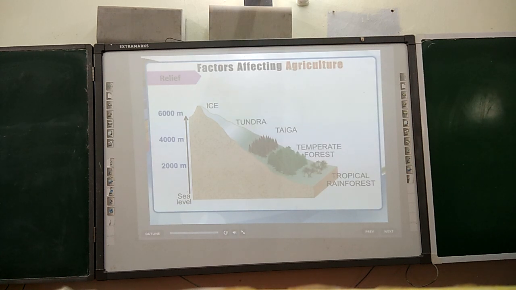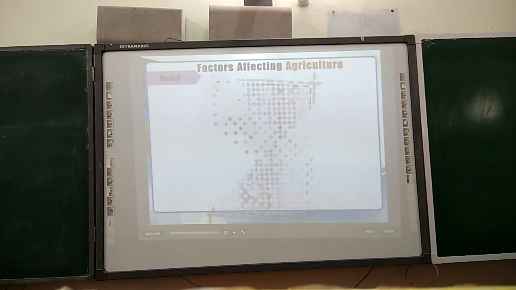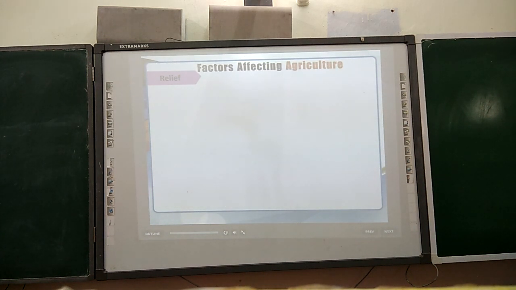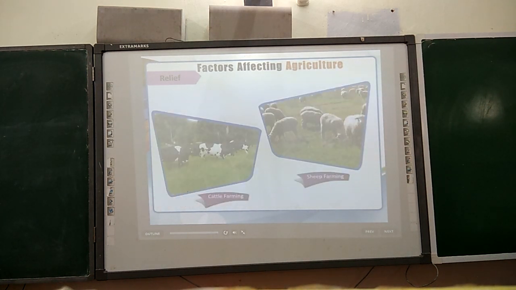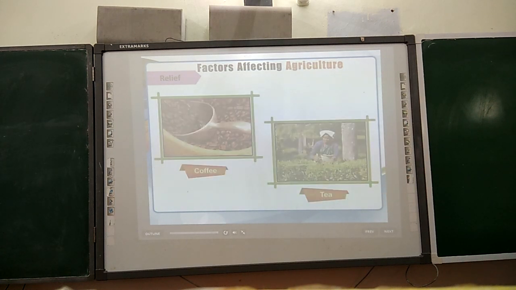The relief of the land is a very important factor in determining the type of agricultural activity that can take place on it. Lowlands, such as floodplains, are usually best for crops as it is easy to use machinery. Steep slopes are more likely to be used for sheep and cattle farming, whereas hilly slopes are best suited for the production of tea and coffee crops.